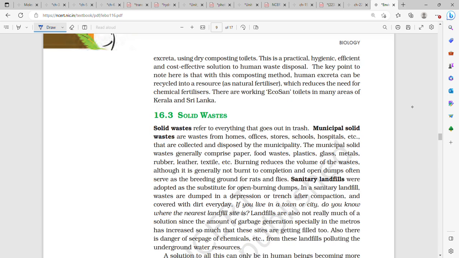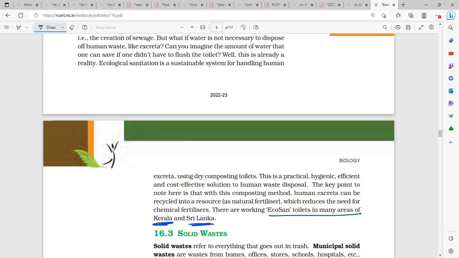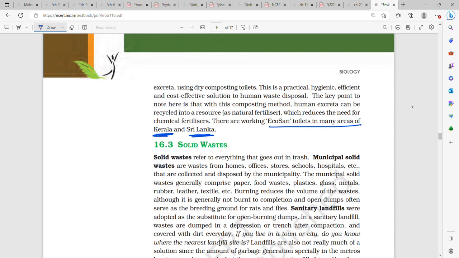So EcoSan toilets are working in many areas in Kerala and Sri Lanka. Water is not always necessary to get rid of human excreta. We can use dry composting toilets, a practical, hygienic, efficient, cost-effective solution to human waste disposal. As a resource, human fertilizer reduces the need for chemical fertilizer.